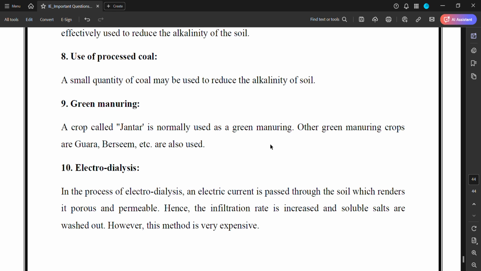In the process of electrodialysis, an electric current is passed through the soil, which renders it porous and permeable. Hence, the infiltration rate is increased and soluble salts are washed out. However, this method is very expensive.